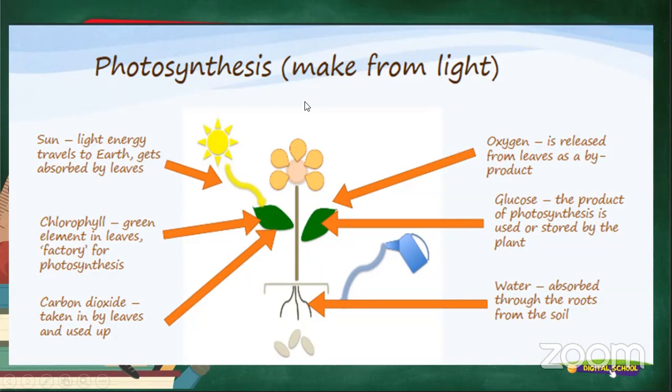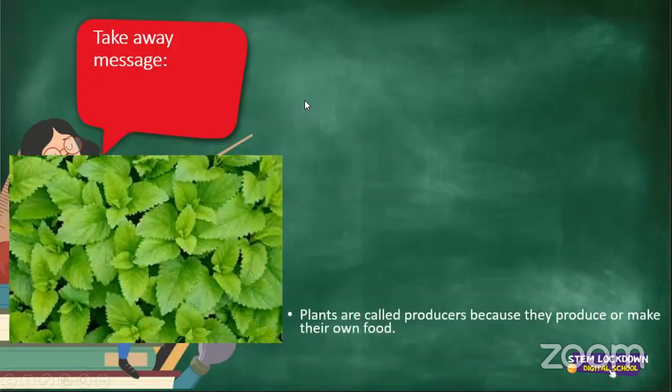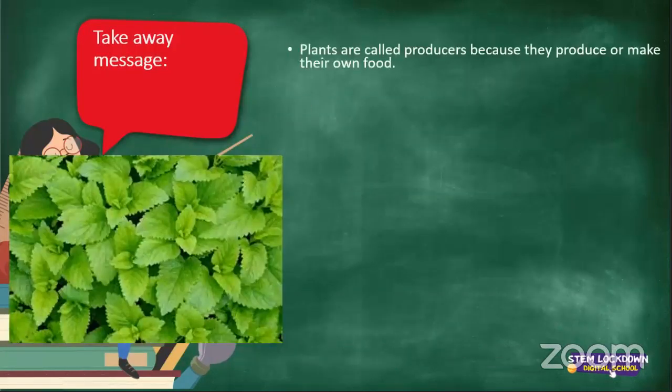All right. Now, here's a takeaway message. Plants are called producers because they produce or make their own food. So you can tell me, are humans and animals producers? Would you say we're producers? All right, a lot of you are saying no. Exxon says no, of course not. Zinzi, Mpilenhle, Tilia, of course not.